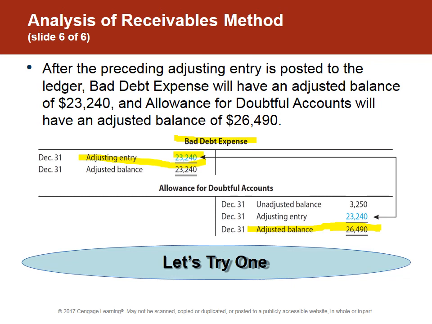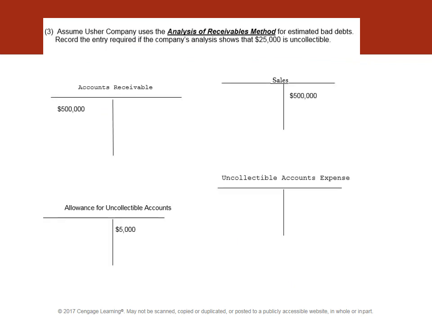So let's try one. In this example, the Usher company uses the analysis of receivables method or the aging of accounts receivable method, and they have determined that $25,000 is uncollectible based on an aging chart. It's an assumption that this $25,000 came from an aging chart like the one we saw for the prior example. $500,000 in accounts receivable.